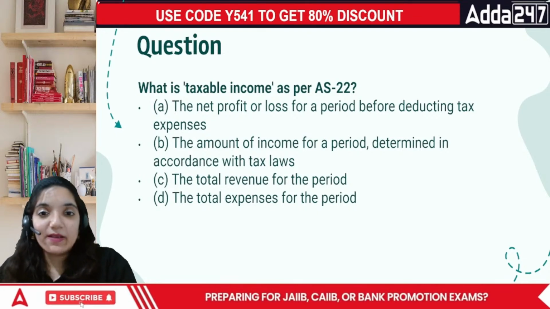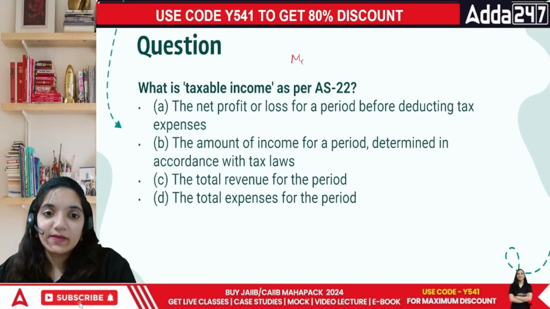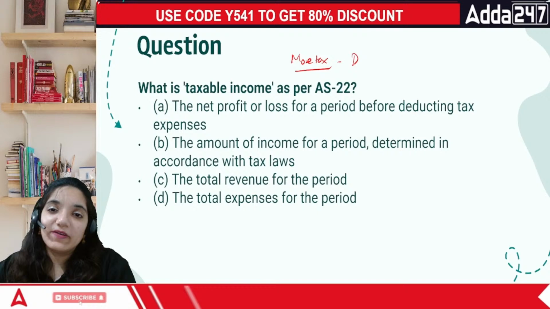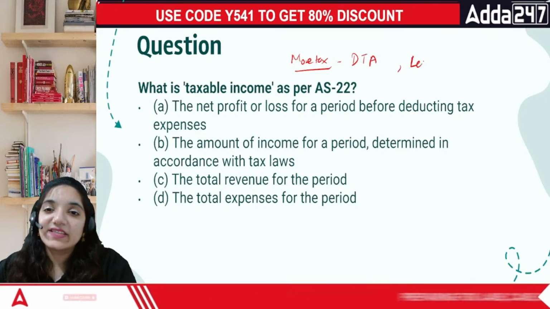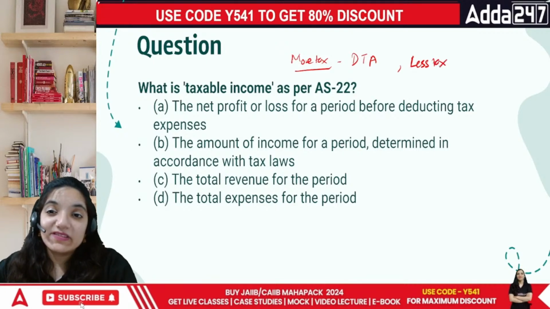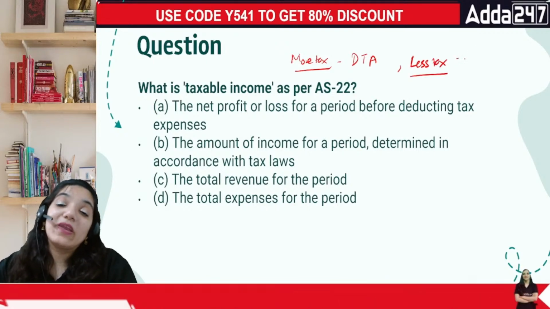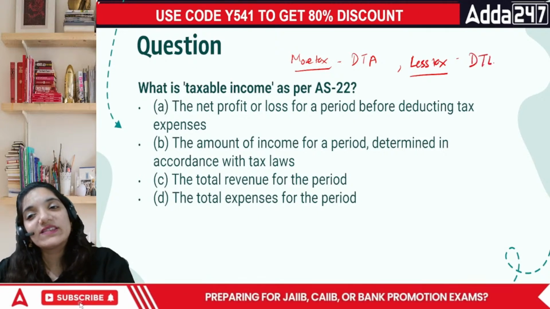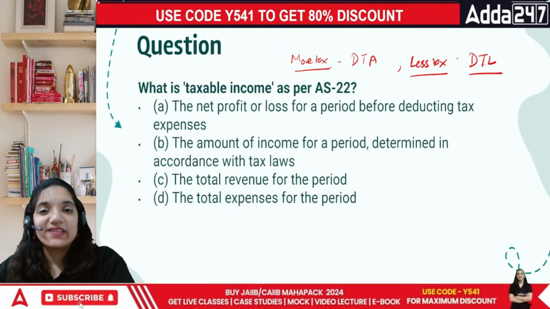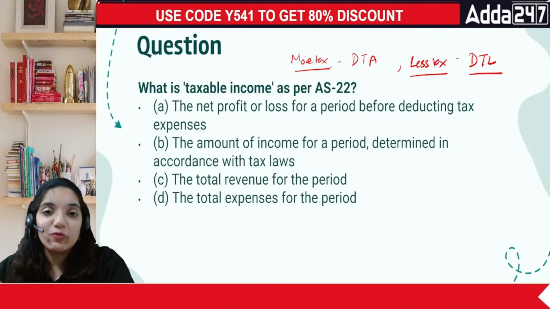Whenever you are paying more tax, then it is called a deferred tax asset. And whenever we are paying less tax today, but you will pay more tomorrow, that is your deferred tax liability. So deferred basically means the amount which is the postponement.